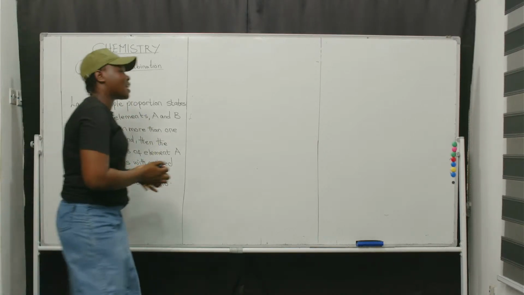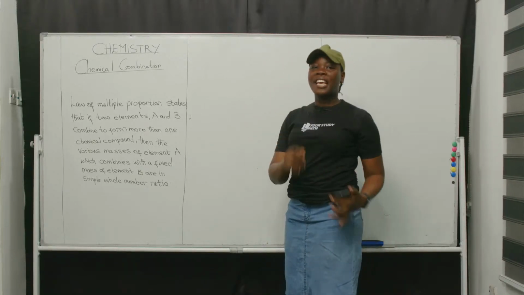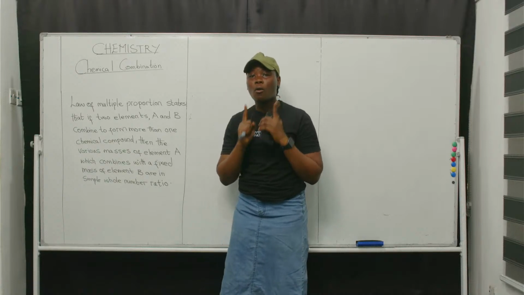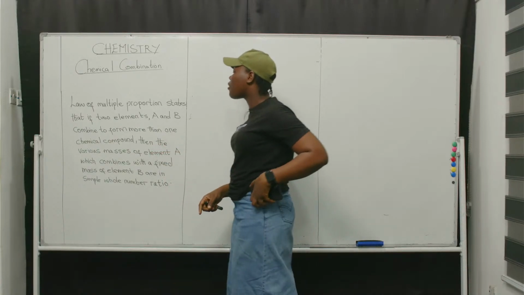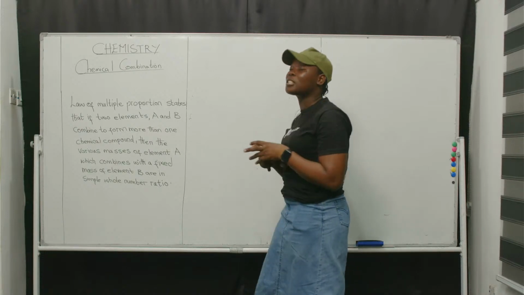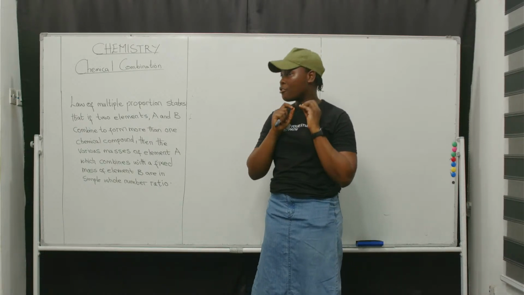The law states that if two elements A and B combine to form more than one chemical compound, then the various masses of element A, which combine with a fixed mass of element B, are in simple whole number ratio.